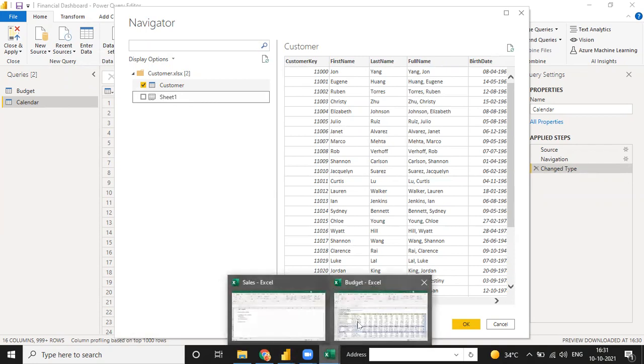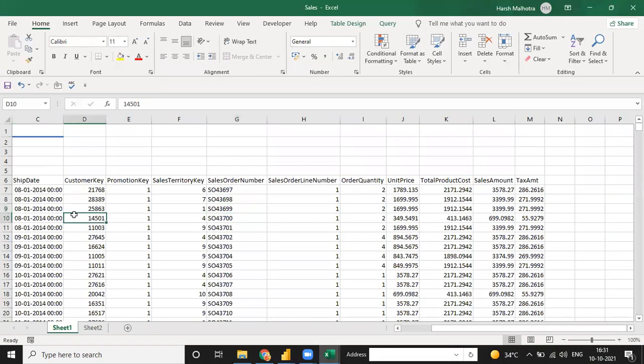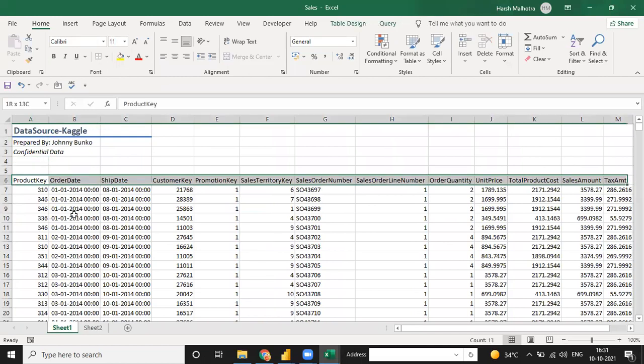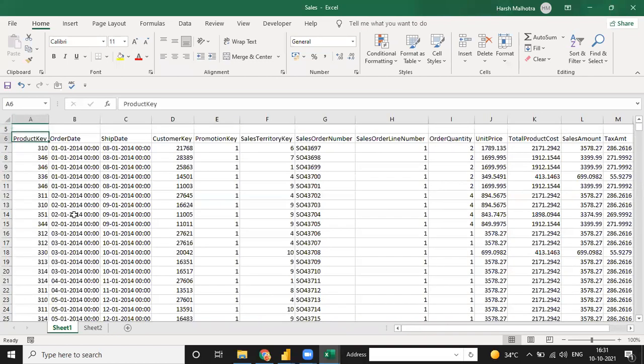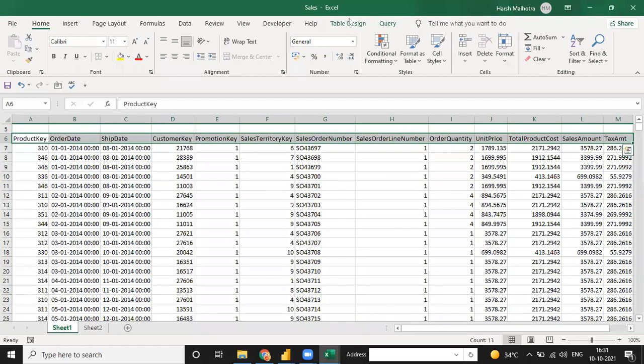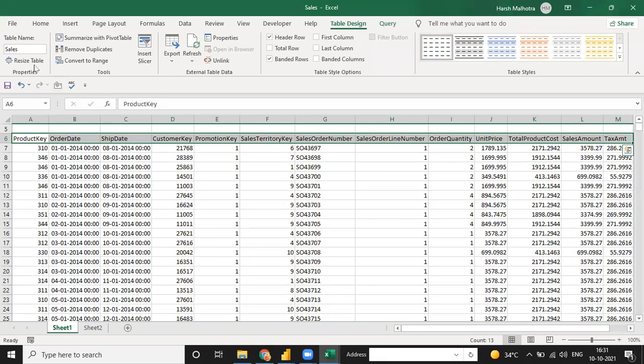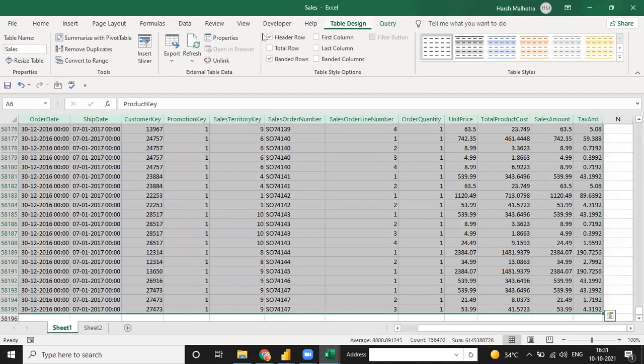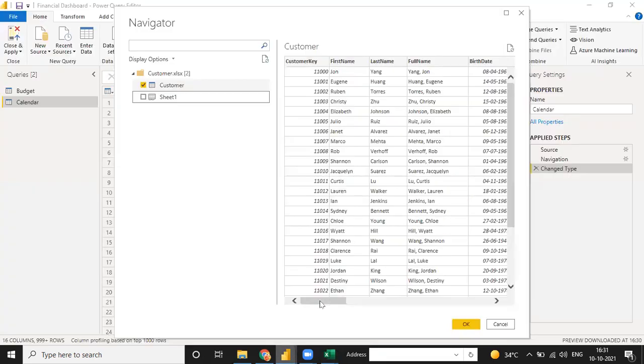Because see, in this sales sheet, we have this kind of column. But I named this table as a name, because when you click on this and go to table design, see, I wrote the name as sales. It means when I select my whole table, its complete name is sales, and the sales name shows in Power BI in the blue header. When the table has a blue header, it means it is a table, and when there is no header, it means it is a complete sheet.